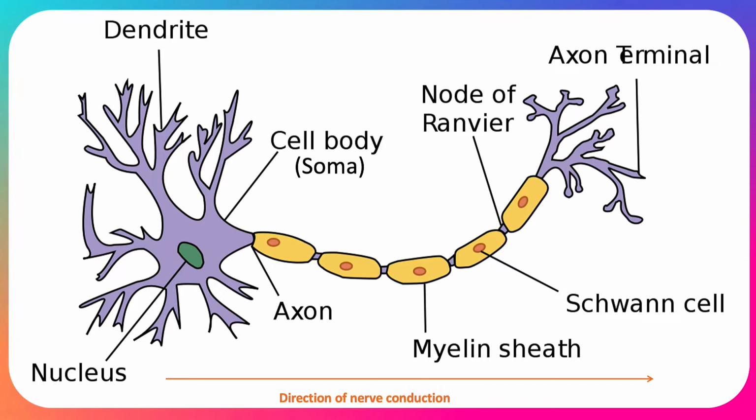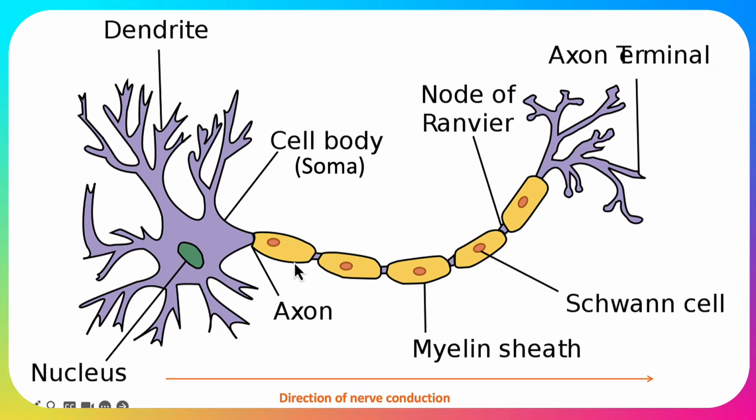Now, we have a very long branch called the axon. It's along the axon that the action potential or the electrical signal is sent. This can be over a meter long in the leg of a human, or they can be really short, like in the brain. The axon is the big long section of the neuron that's a little bit like a cable.